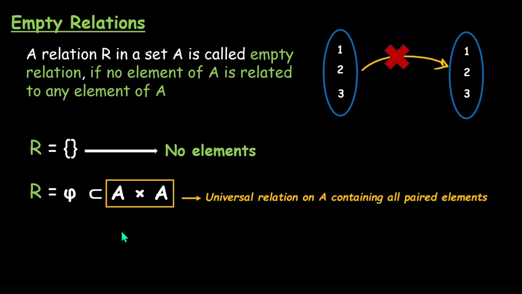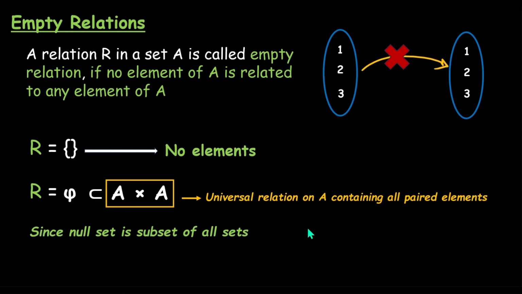Any set is called a subset when all the elements of that set are contained in the larger set. Since null set has no element, it is also by technicality contained in the larger set. Or a better way to understand it would be to ask yourself, is there any element in the null set that is not there in A cross A? Now, since null set has no elements, there is absolutely no answer to this. So that's why, on a technicality, we do consider that null set is a subset of every other set. So the empty relation can be written as this, since null set is a subset of all sets.